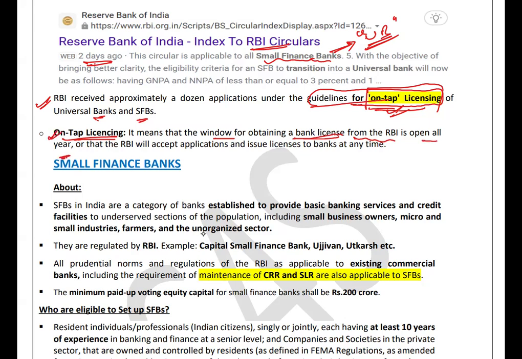Under on tap licensing, you can have a license from the RBI for a universal bank as well as for small finance banks, and the RBI will accept applications and issue licenses to banks at all times throughout the year. So I have described the term on tap licensing.